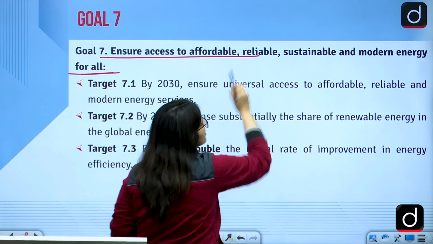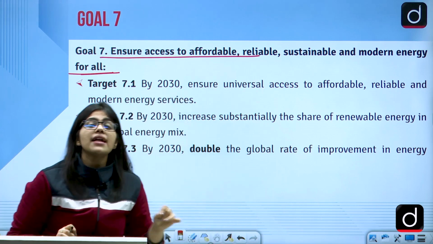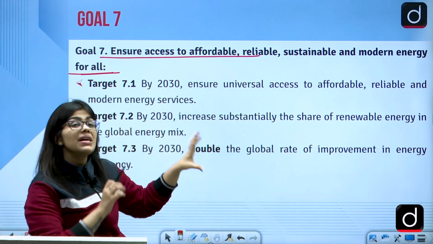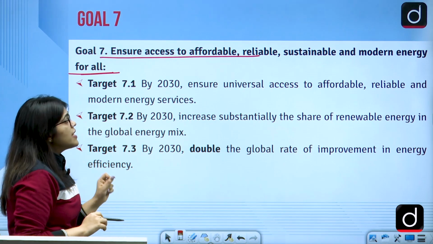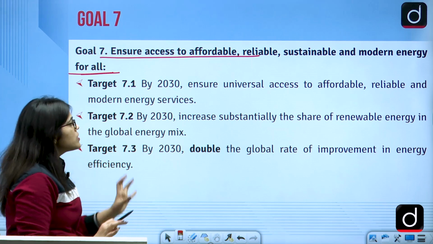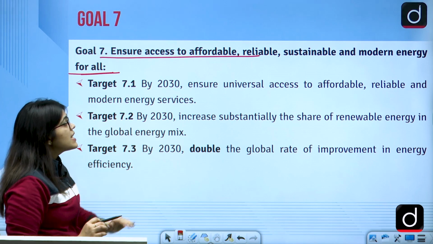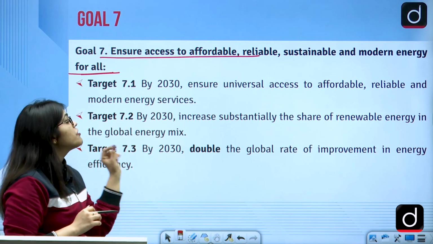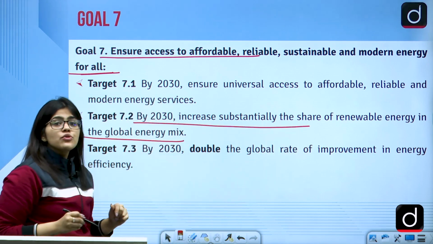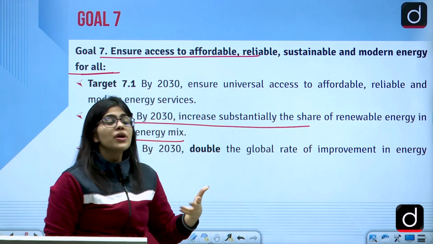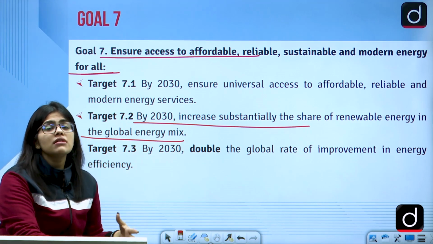That means here we are talking about the energy resources. We are saying that we have resources and we should make them affordable, reliable and sustainable. And we're talking about modern energy. So by 2030, ensure universal access to affordable, reliable, modern energy services to everyone. By 2030, increase substantially the share of renewable energy in the global energy mix. So try to provide the people with an adequate amount of renewable energy, protect all the resources that